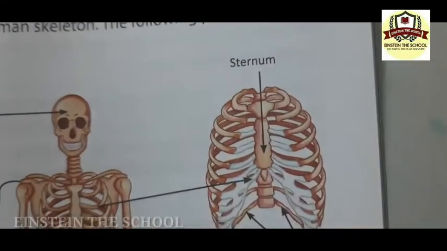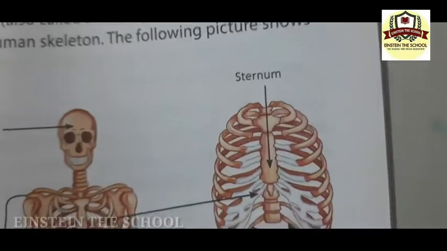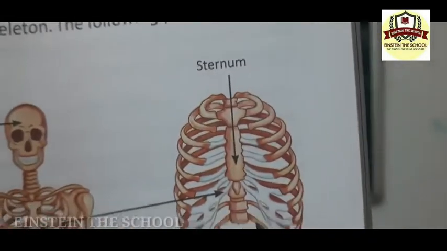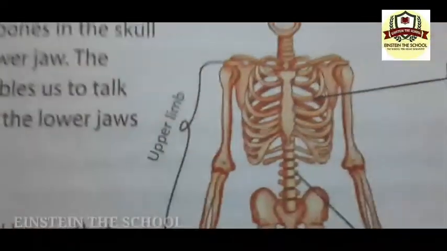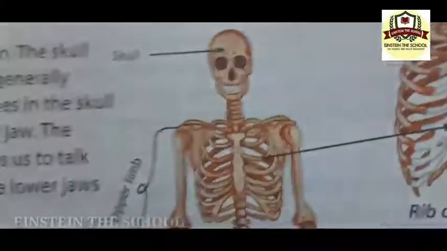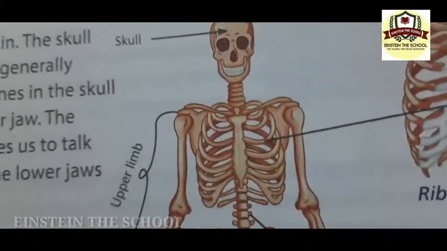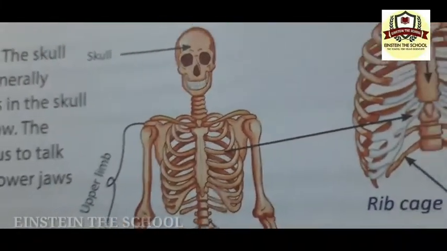The ribs are also attached to the backbone. You can see in the picture, this is the backbone, and the ribs are attached to it.